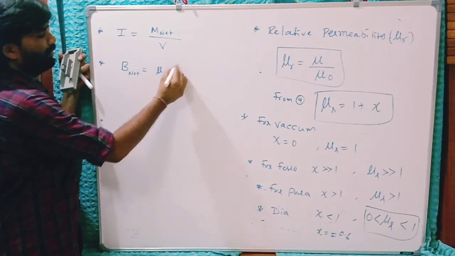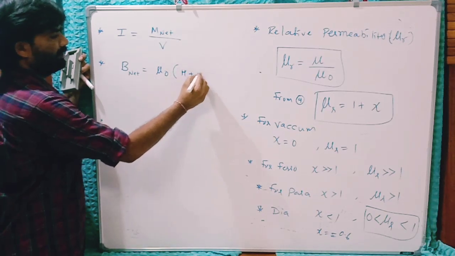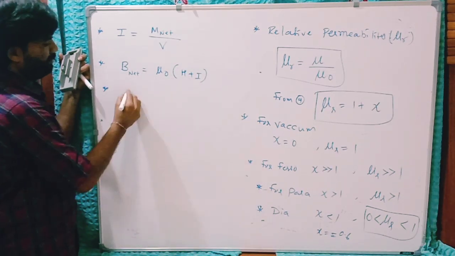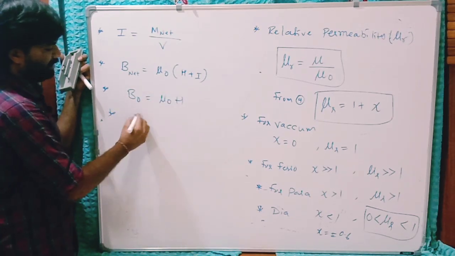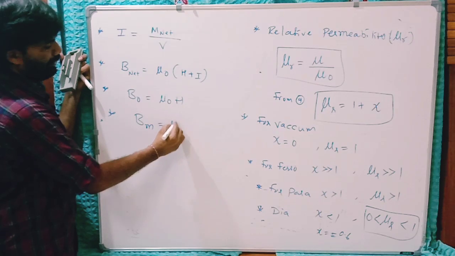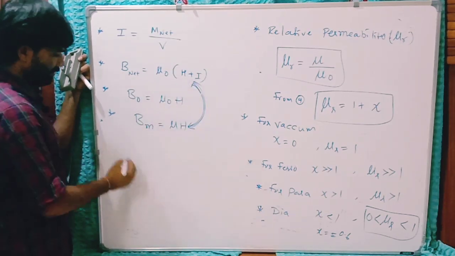B net equals mu naught of H plus I, or B naught is equal to mu naught H in free space, and in a medium mu H. These two are the same, both are equal.